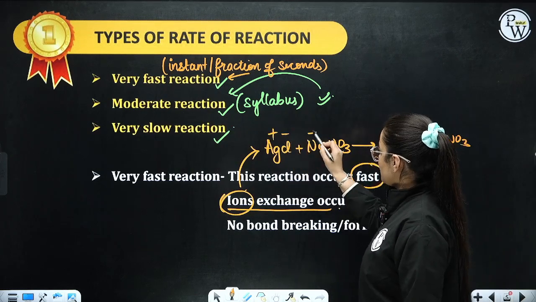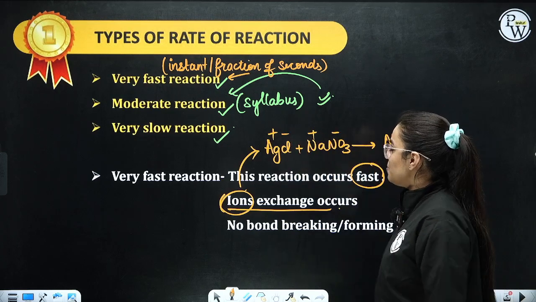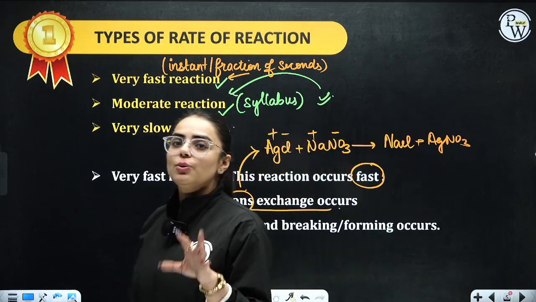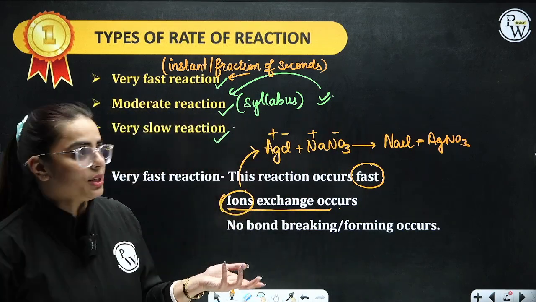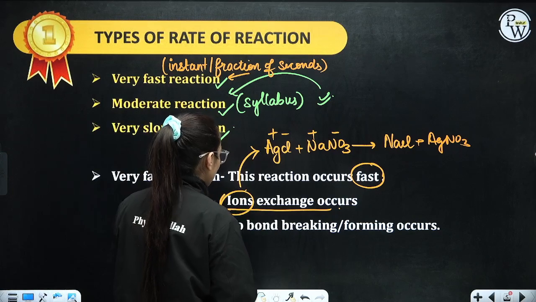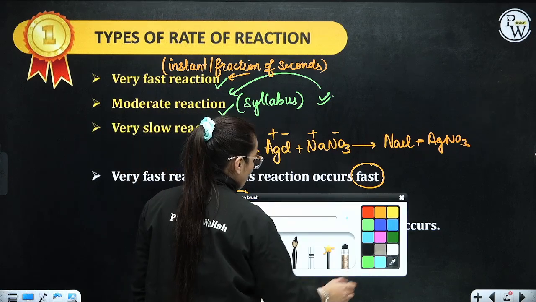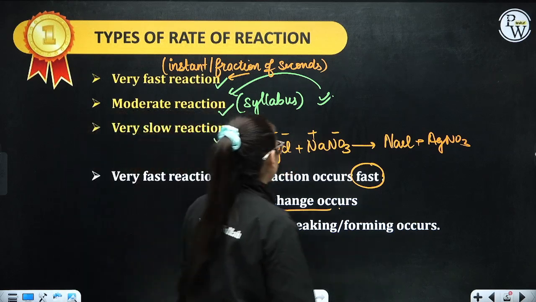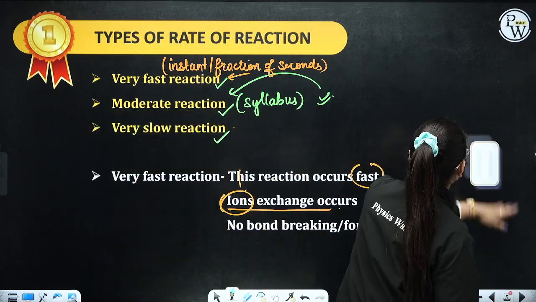Positive and negative ions are going to swap, or you can take the reverse kind of reaction. Here you are observing an ion exchange. There is no bond formation or breaking over here, only exchange of ions is taking place. I hope this is clear and fine to everyone.